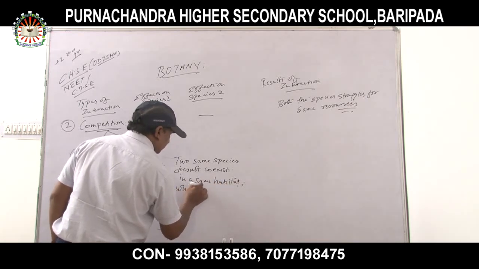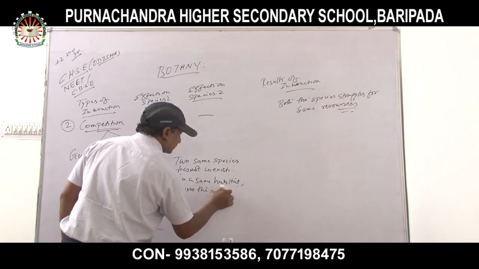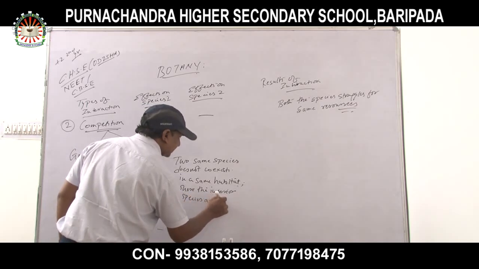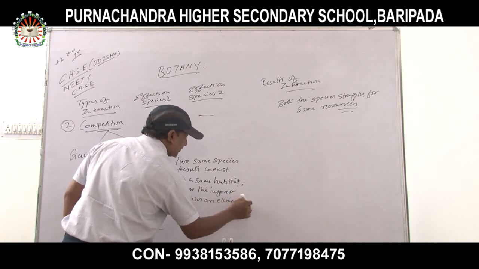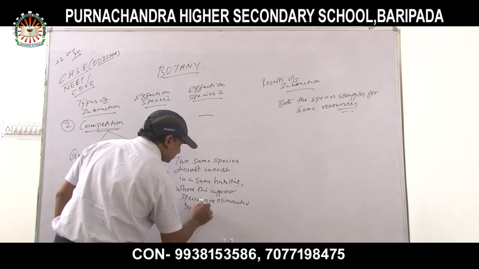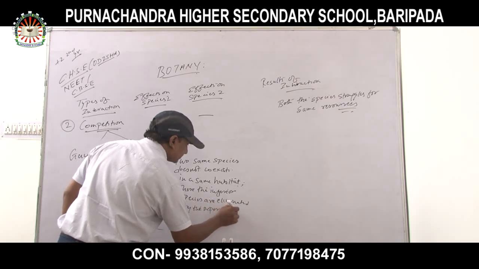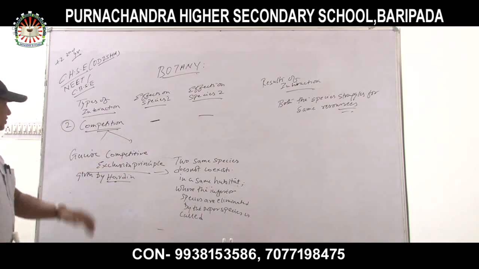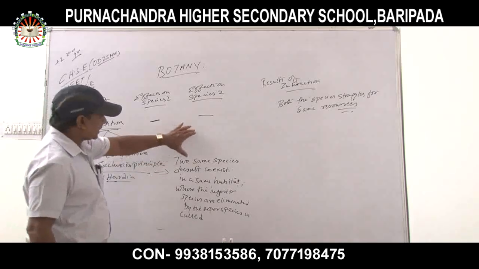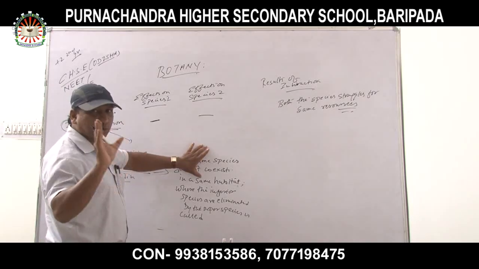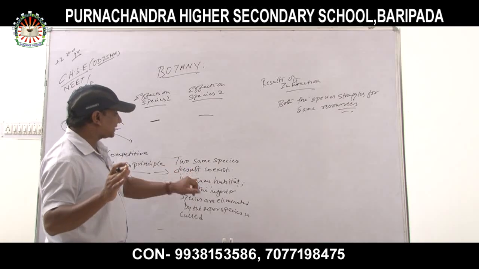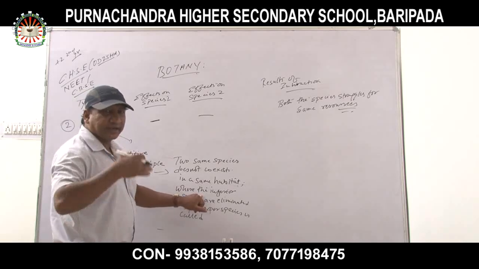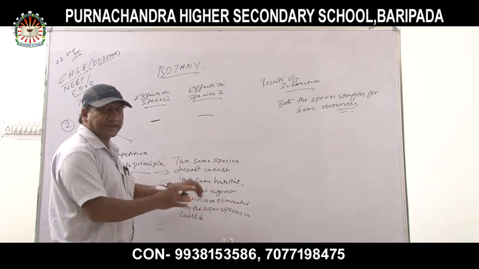where the inferior species are eliminated by the superior species, is called Gause's competitive exclusion principle, which is given by Harding. The two same species do not coexist in the same habitat, where the inferior species, the weaker section of the species, are eliminated, whereas the stronger will retain their position.